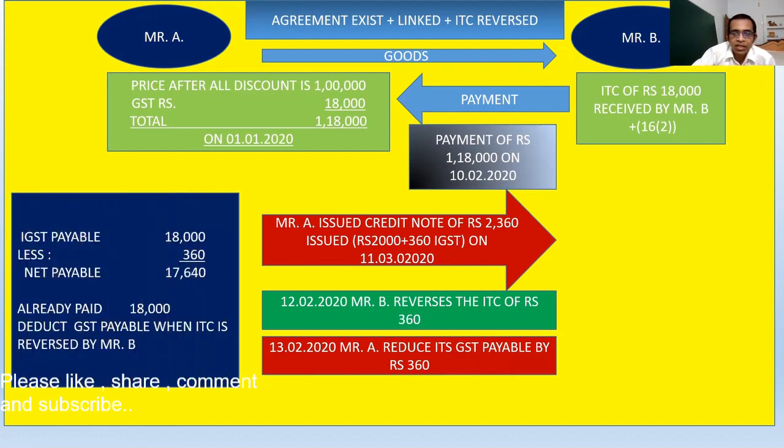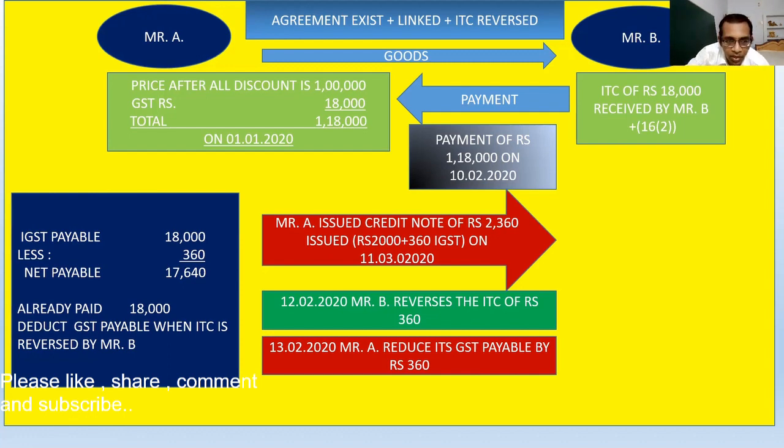After that, Mr. A reduces his GST payable by rupees 360. So you can see the net burden in the hand of Mr. A comes. IGST initially paid, or which was payable, was 18,000, and he will reduce his GST liability in that very month or in the forthcoming month. Obviously he will reduce his liability in the forthcoming month. Initially he may have paid rupees 18,000, and in the coming month, when he gets the confirmation from Mr. B that he has reversed the ITC, he will reduce his GST payable by 360. So the net liability regarding that invoice will be only